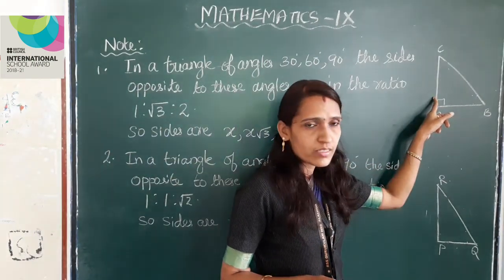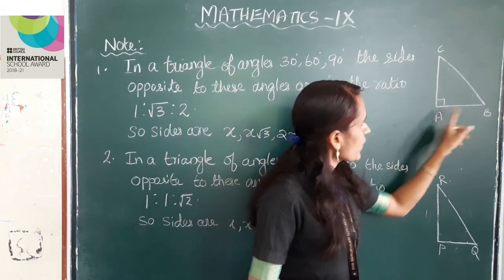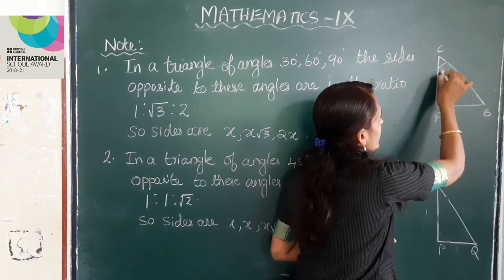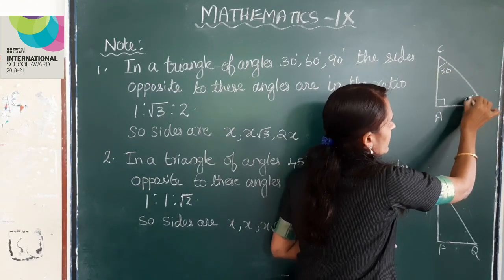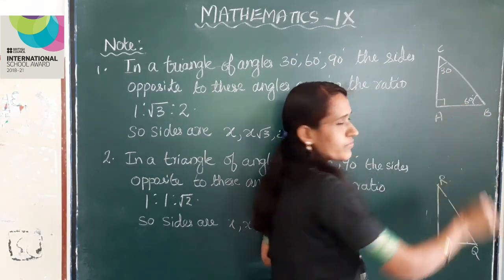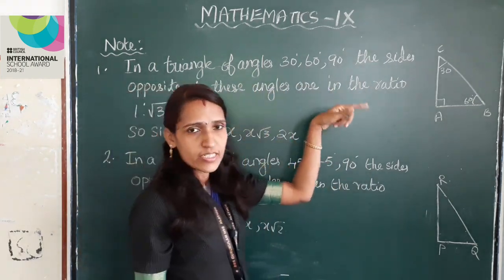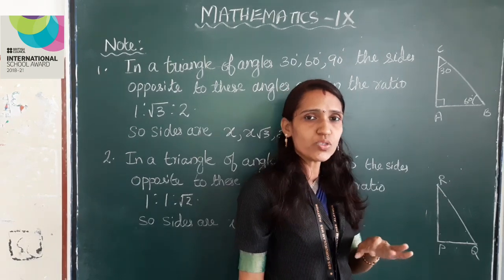See, look at this triangle ABC. Here, angles are 30 degree, 60 degree and 90 degree. The sides opposite to these angles are in the ratio 1:√3:2.